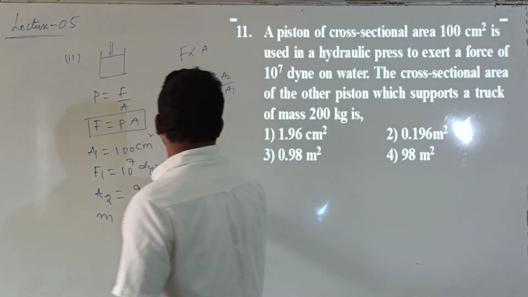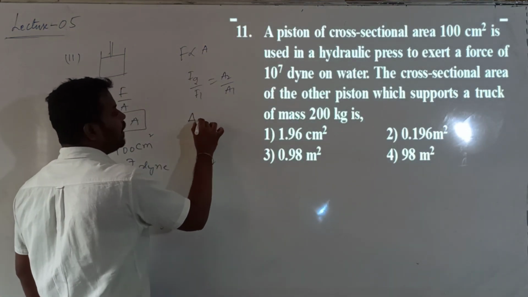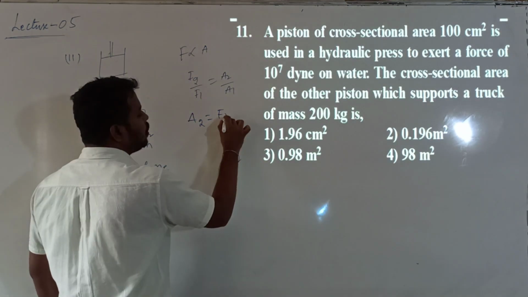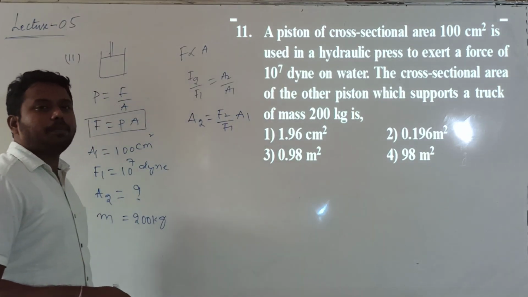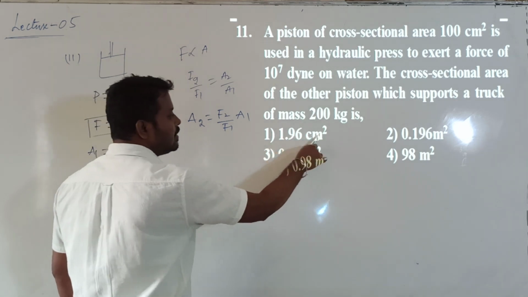So A2 is equal to F2 divided by F1 into A1. I need to express the answer in the SI system.